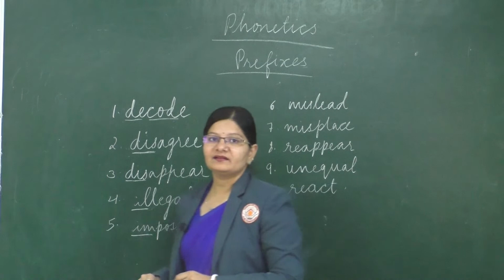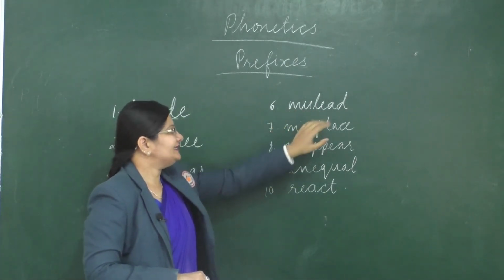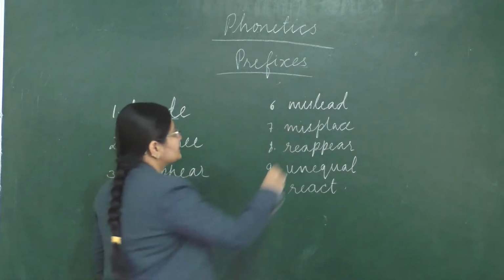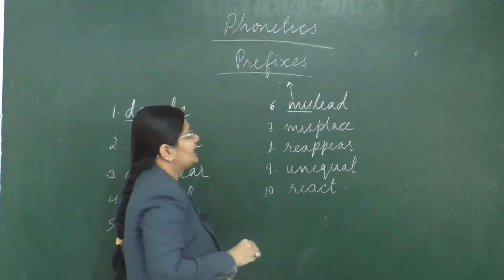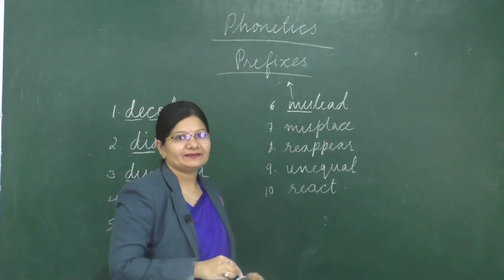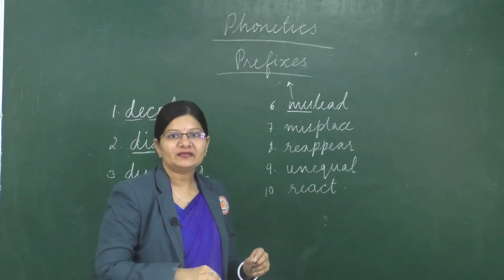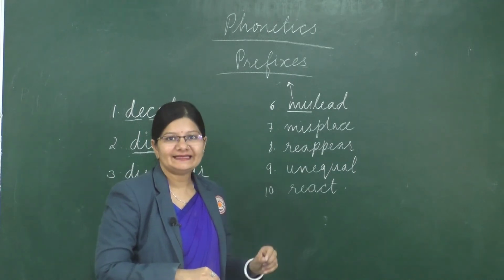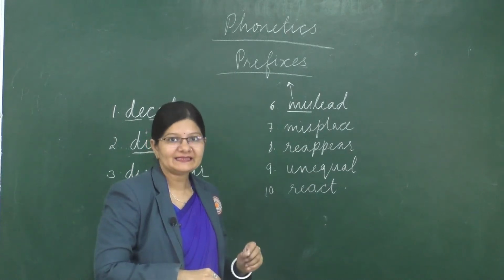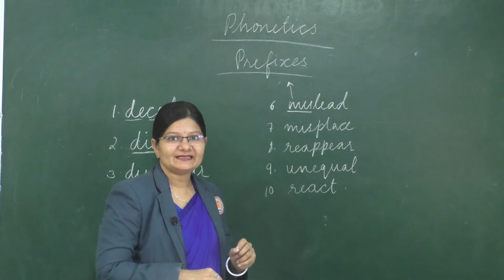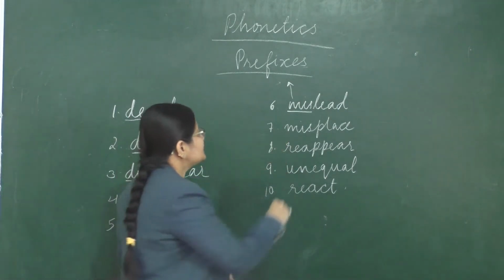Next, we learn the next 5 words. Mislead. So here it is. Mis is the prefix added to the root word lead. Repeat after me. Mislead. Yes. What is the spelling? M-I-S-L-E-A-D. Mislead.